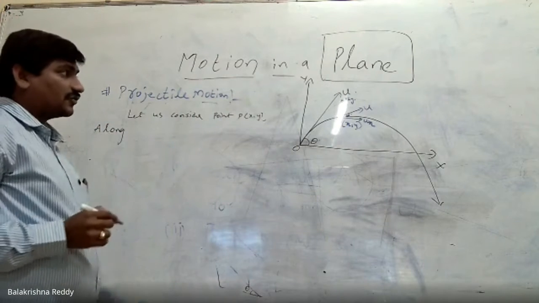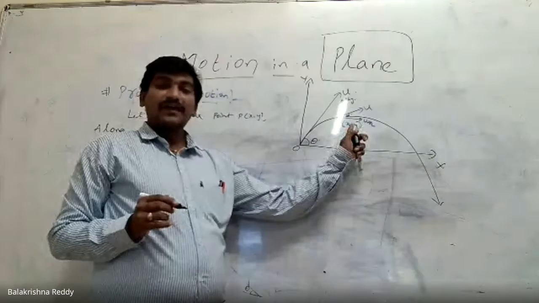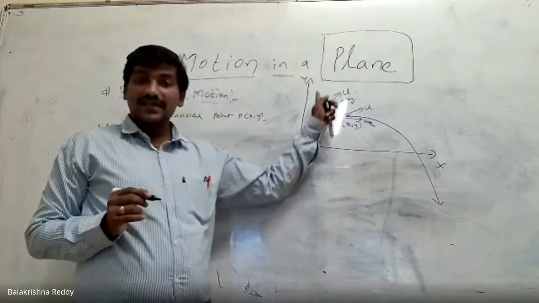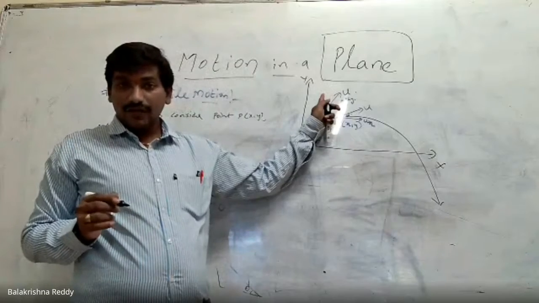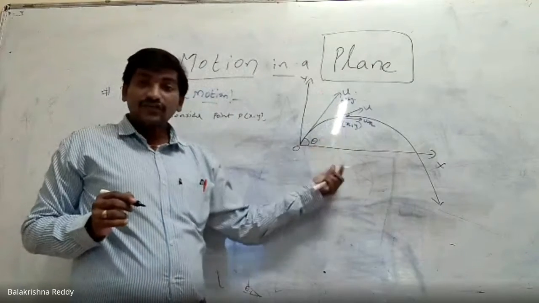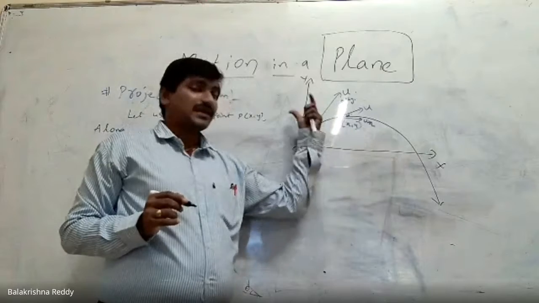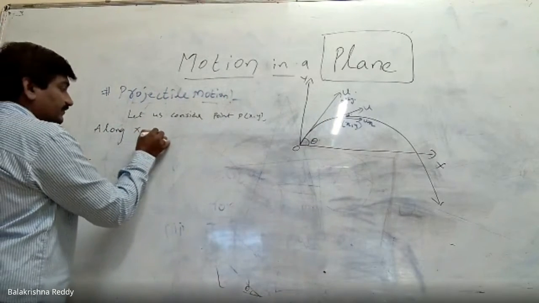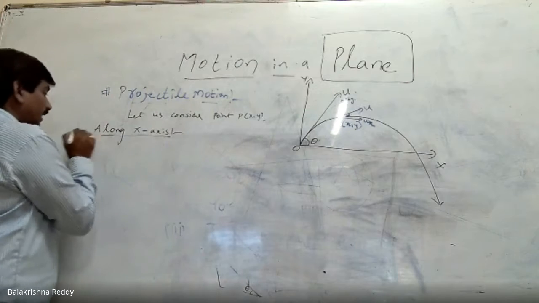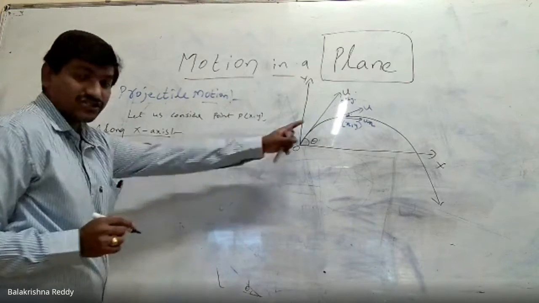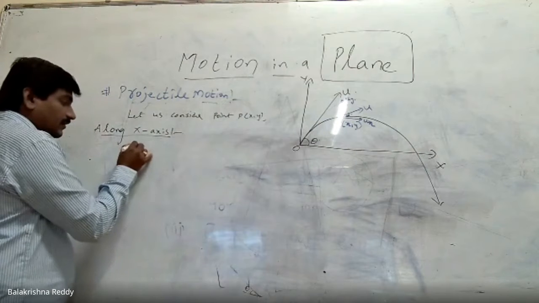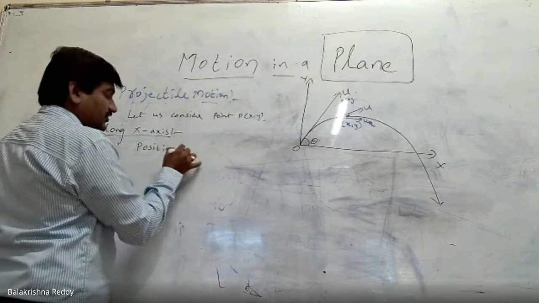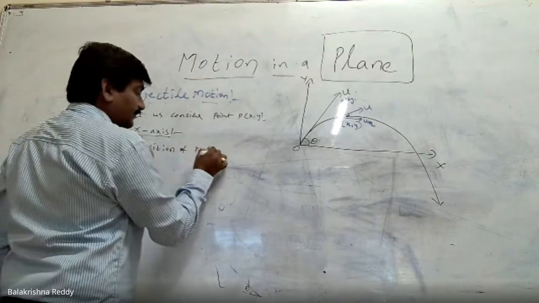Since it is a two-dimensional motion, I have to describe the motion of the object along the x-axis as well as along the y-axis. So first of all, individually, along the x-axis, I am going to discuss. Along the x-axis, first I want to determine the position or displacement of the particle.